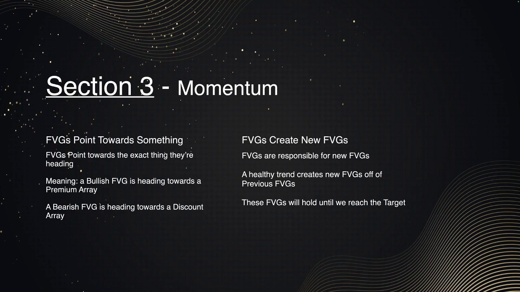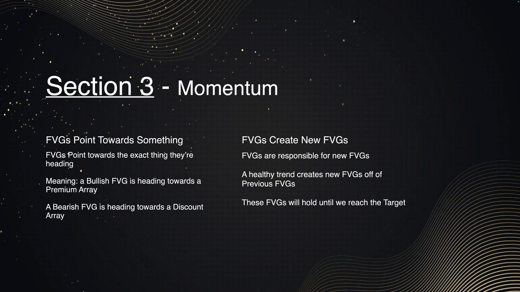Of course, we expect that, as in that is the first thing that crosses our mind. We expect a new fair value gap to be created off of that. Does that always happen? No. So how do we go about that? That is exactly where section 4 comes in as well. Now, these fair value gaps will hold until we reach the target. So again, they are pointing towards something. And it's our job to figure out what they are actually pointing towards.